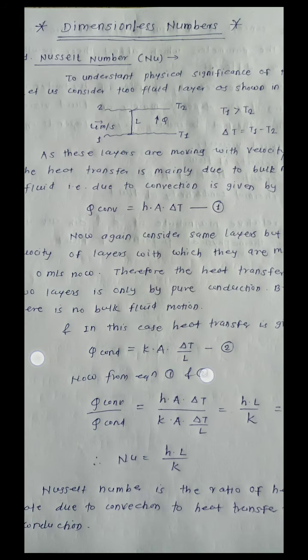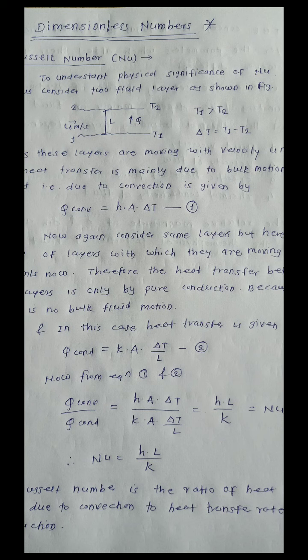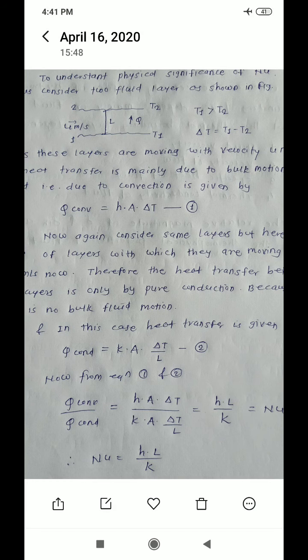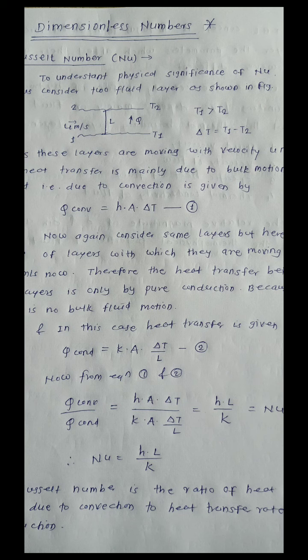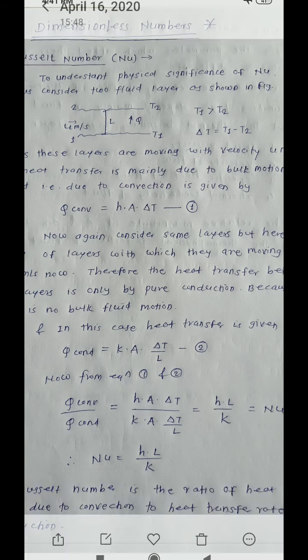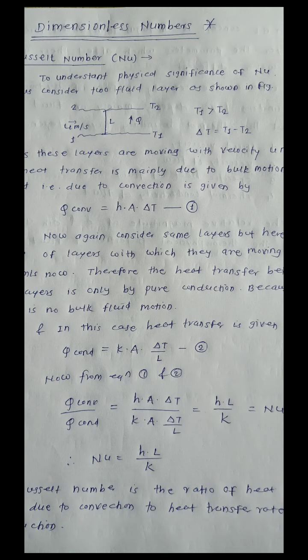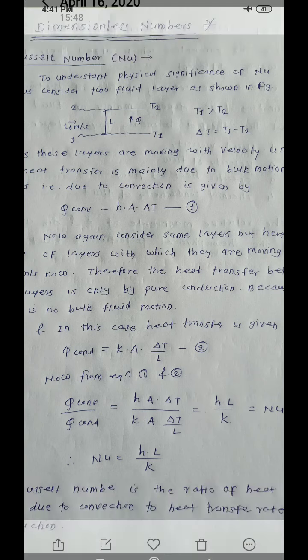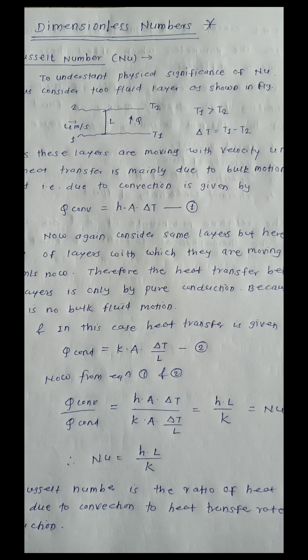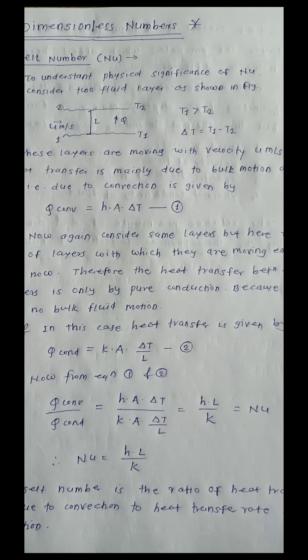So what is the formula for Q convection? That is H into A into delta T. And what is the formula for Q conduction? Q conduction is equal to K into A into delta T divided by L. So A will be cancelled, delta T will be cancelled. What is the remaining term? That is HL by K. So Nusselt number is equal to H into L divided by K. This is the formula related to the Nusselt number.